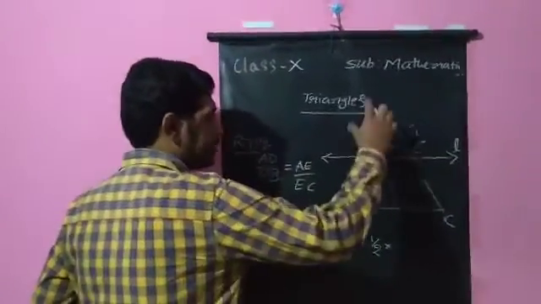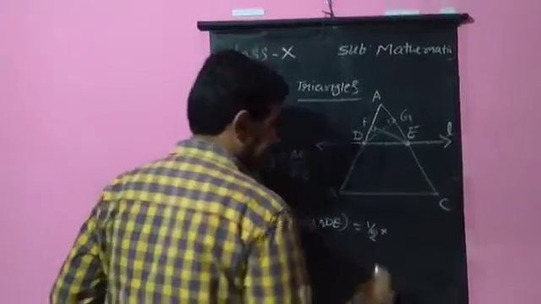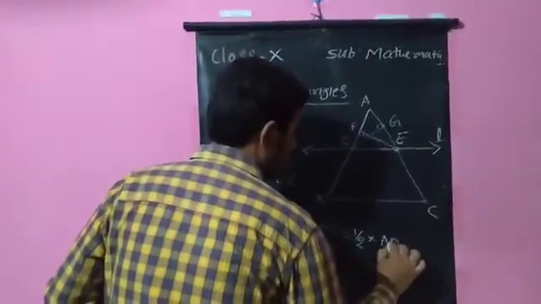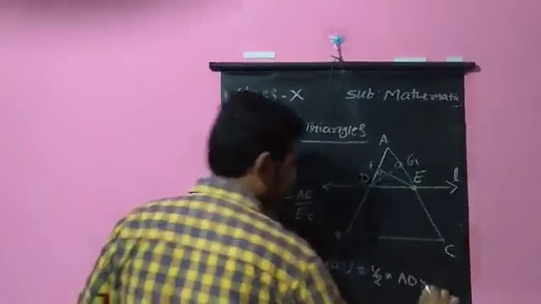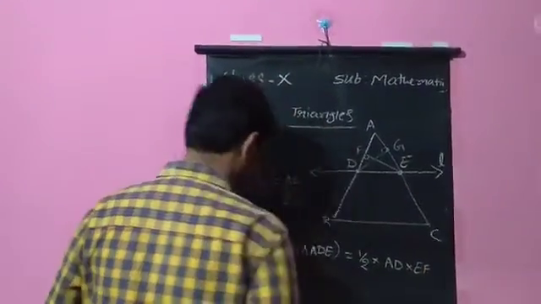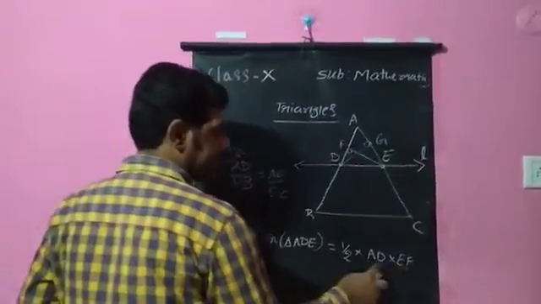As a base I will take AD here, because I know the height. Half into base into height. Height will be EF from the construction. So area of triangle ADE will be half into base into height.